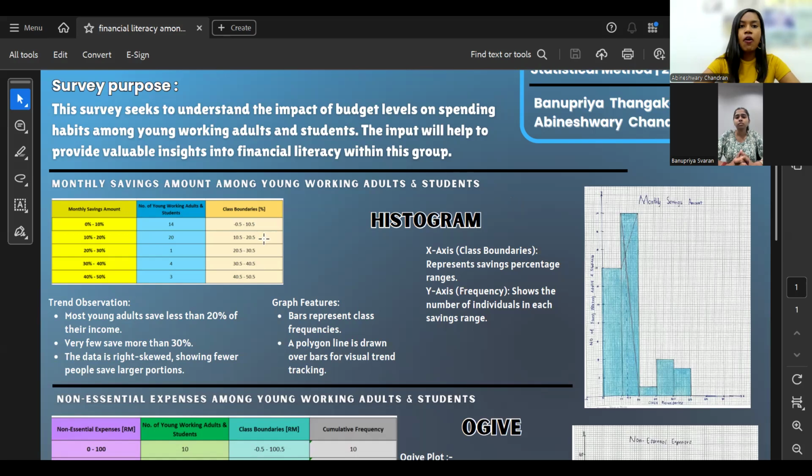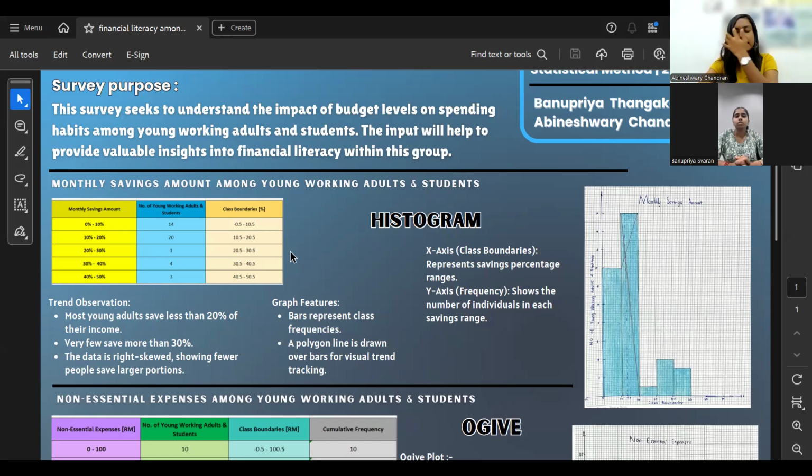As we can see on the table that we have provided here, about 14 people have chosen 0% to 10% of savings amount out of their income. Next, about 20 people have chosen 10 to 20% of savings amount. 1 has chosen 20 to 30, 4 have chosen 30 to 40%, and 3 people have chosen 40 to 50% of their monthly income as monthly savings.